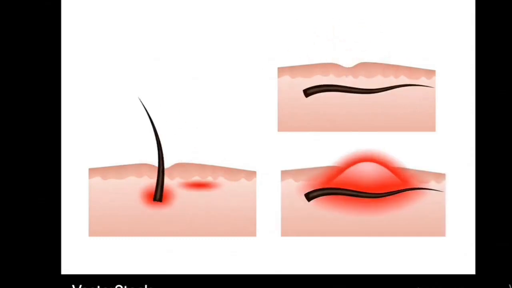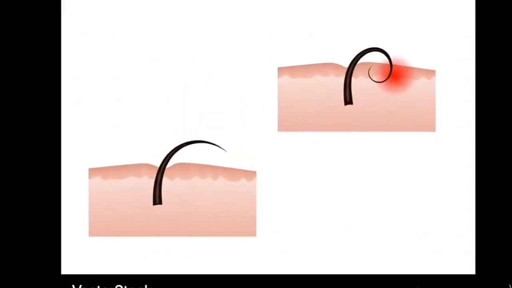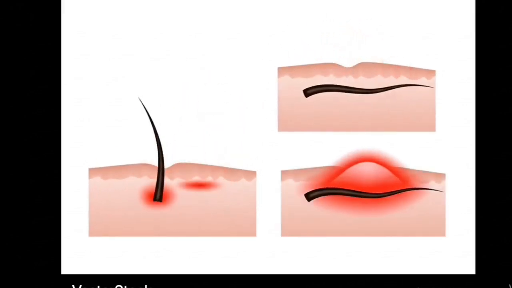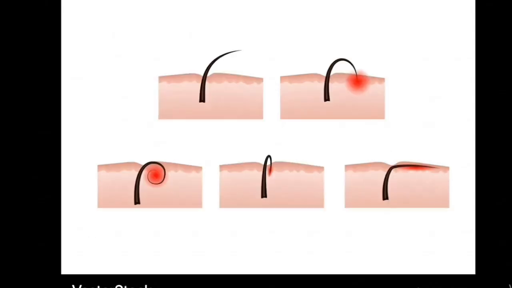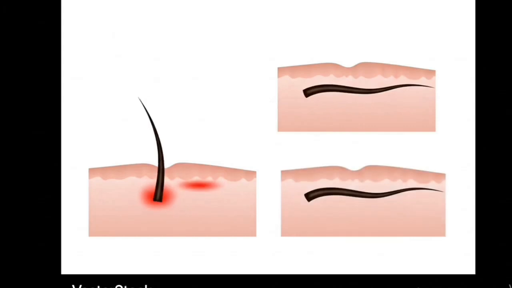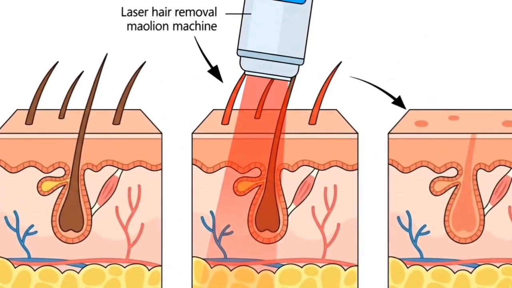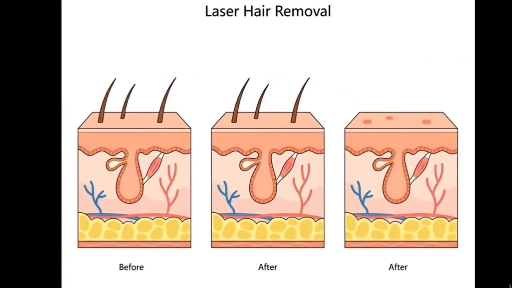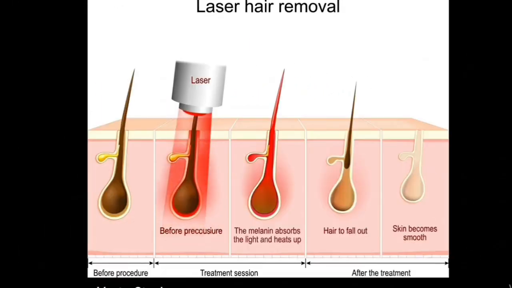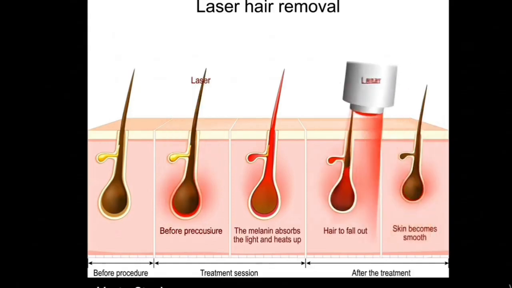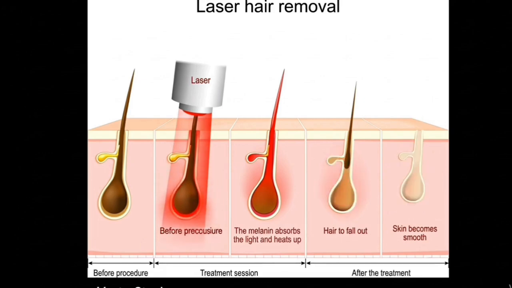The catagen phase is a transitional phase lasting from 2 to 3 weeks. The hair shaft shrinks, stops dividing, and detaches itself from the blood supply but remains within the skin. The resting phase lasts from 2 to 4 months. The hair is fully formed but doesn't die and eventually falls out. The anagen phase then begins. However, some stages of hair may die abnormally within the hair shaft due to weakening and abnormal growth.